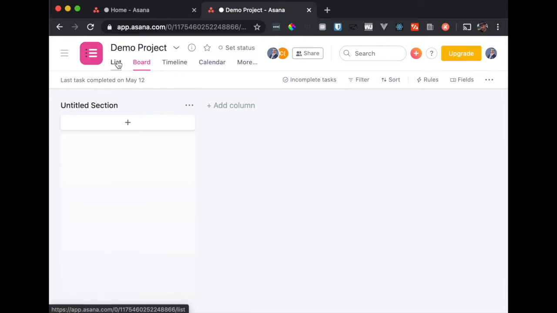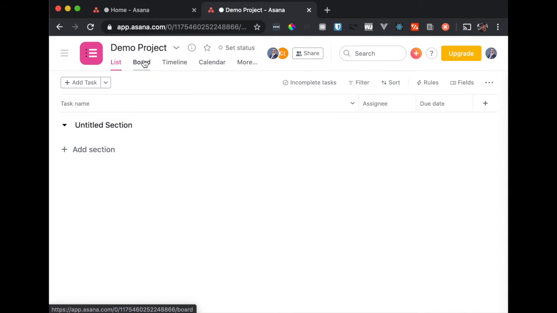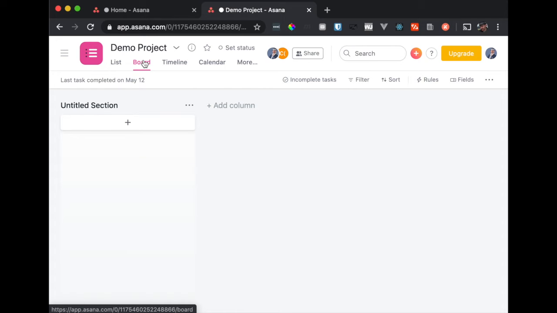I've set up Asana not in list mode, but in board mode. And before I go any further, I'm going to explain a little bit of theory. With Kanban, there's a concept that they call epics, stories, and tasks. And the idea here is that there's a metaphor at play. If you were to take an epic, like the Epic of Gilgamesh or the epics of Hercules, let's say, the epic is composed of a series of stories.